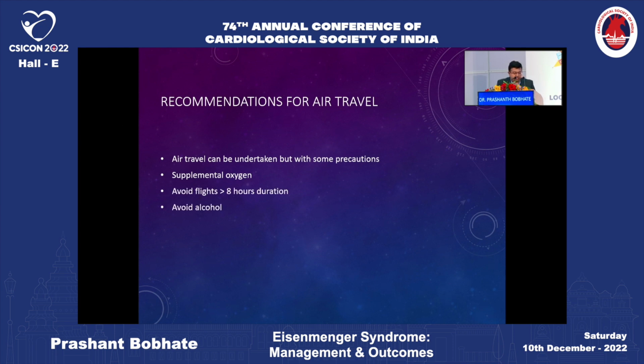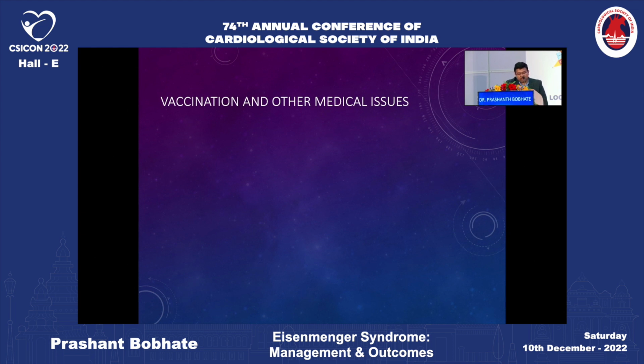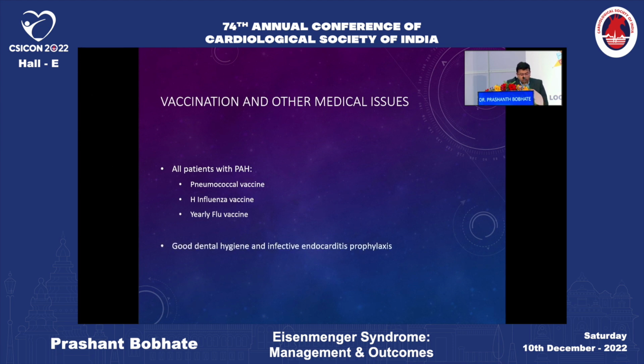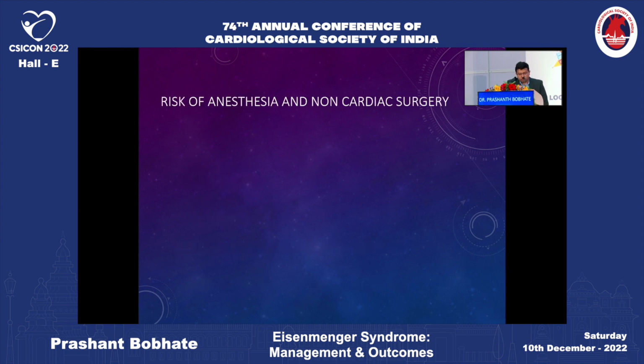Try to avoid flights with more than 8 hours duration. Avoid alcohol and smoking, keep yourself hydrated, and take frequent walks to prevent deep venous thrombosis. Vaccination is also very, very essential because all patients with pulmonary hypertension we need to vaccinate with pneumococcal, H influenza, and the yearly flu vaccine. And to add to this, I don't know about COVID, there are no recommendations, but yes, we should ask them to vaccinate. Good dental hygiene and infective endocarditis prophylaxis is also essential.